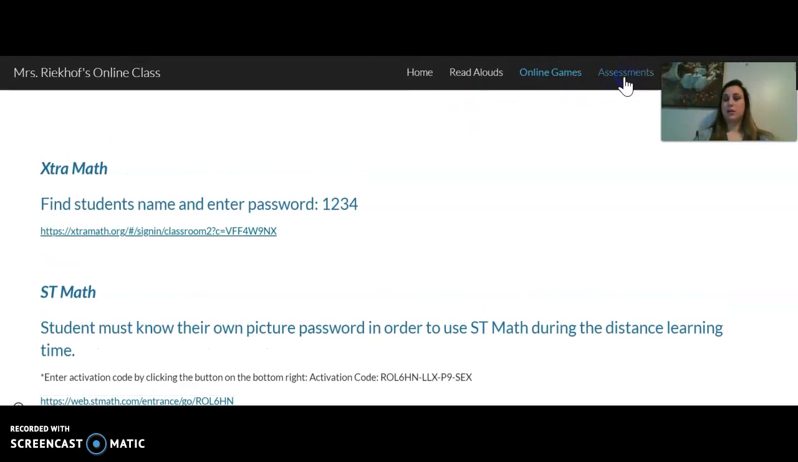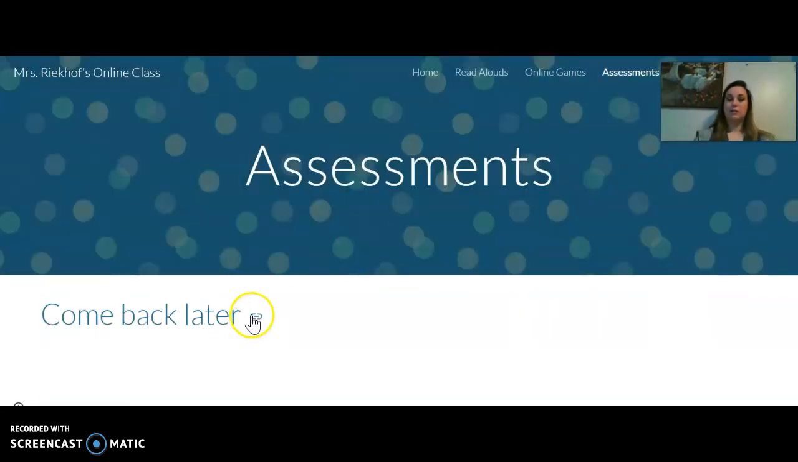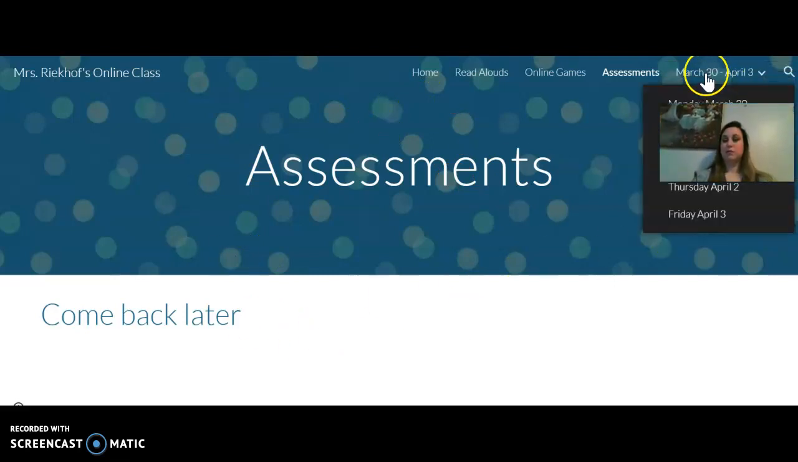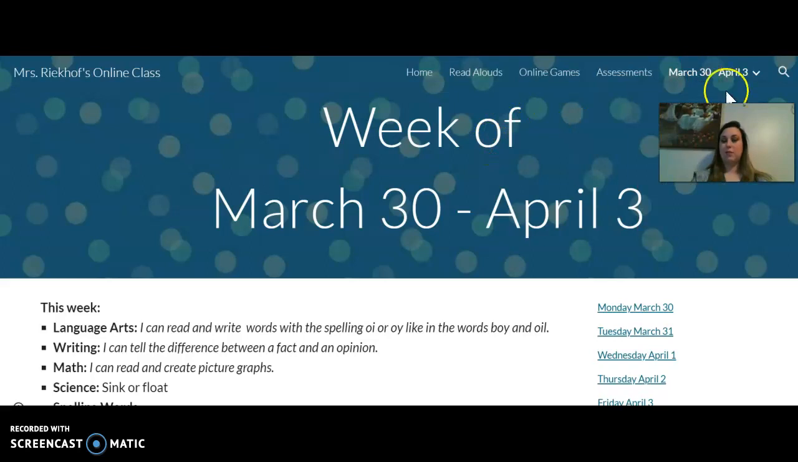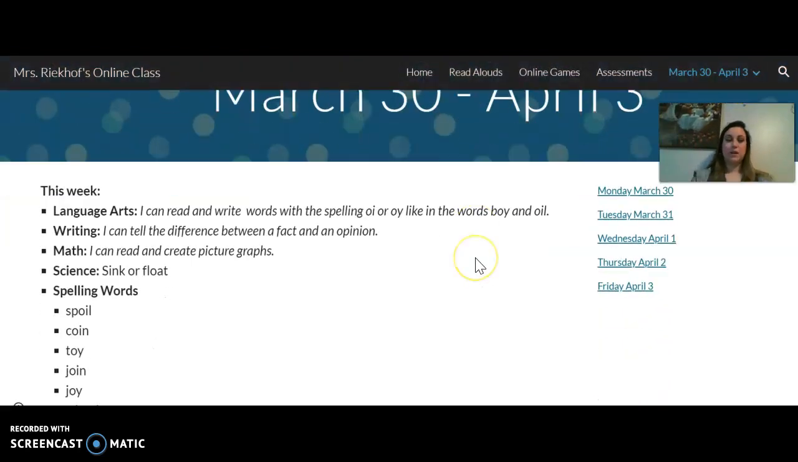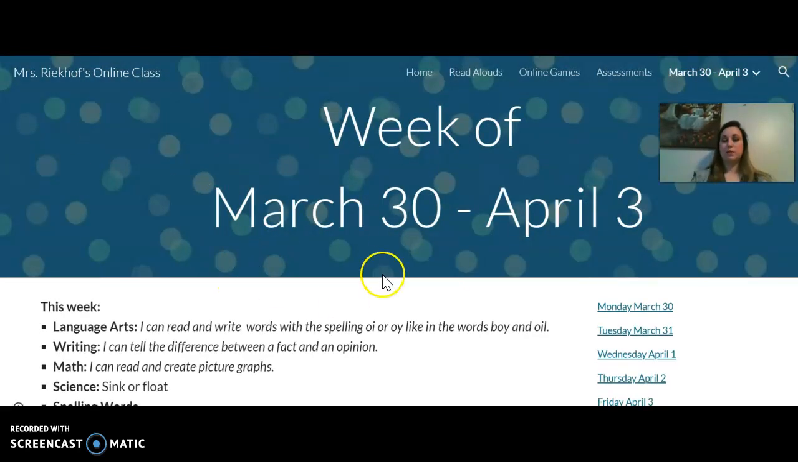The next section is assessments. Right now it says come back later. The first grade team is currently working on making some online assessments. We also have paper assessments, which may be easier for many of them, but we will try to get some assessments up on there. After the assessments, you will start seeing the weeks. So this week is March 30th through April 1st. If you just click on that instead of clicking on one of the days that comes down, it will bring you to a home page of the whole week.